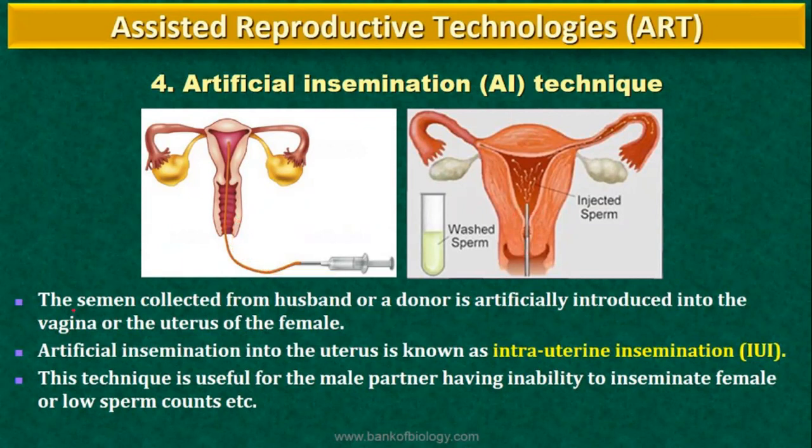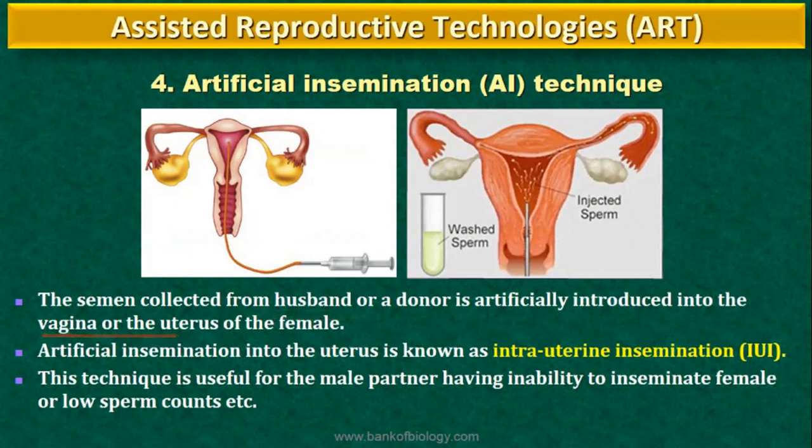The artificial insemination into the uterus is known as intrauterine insemination.